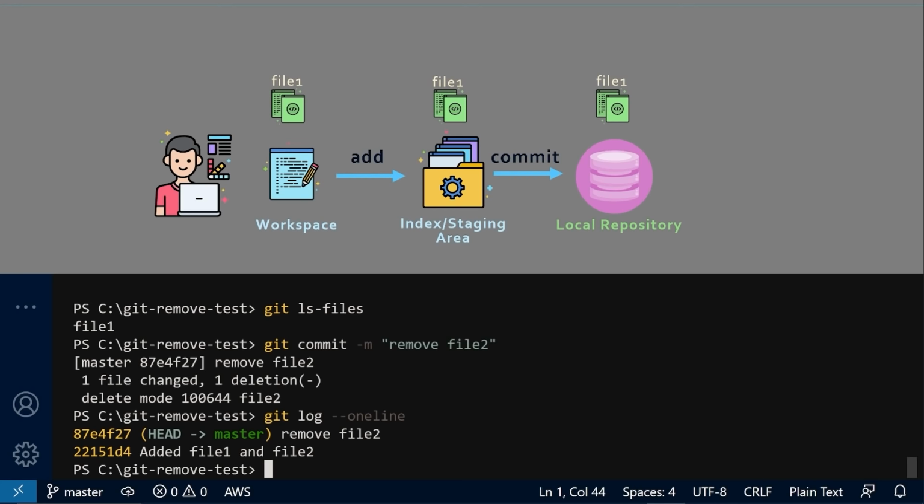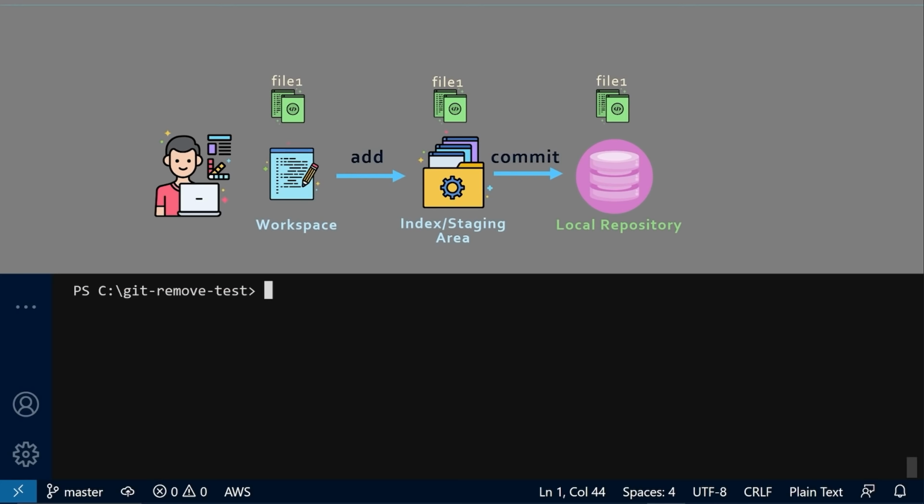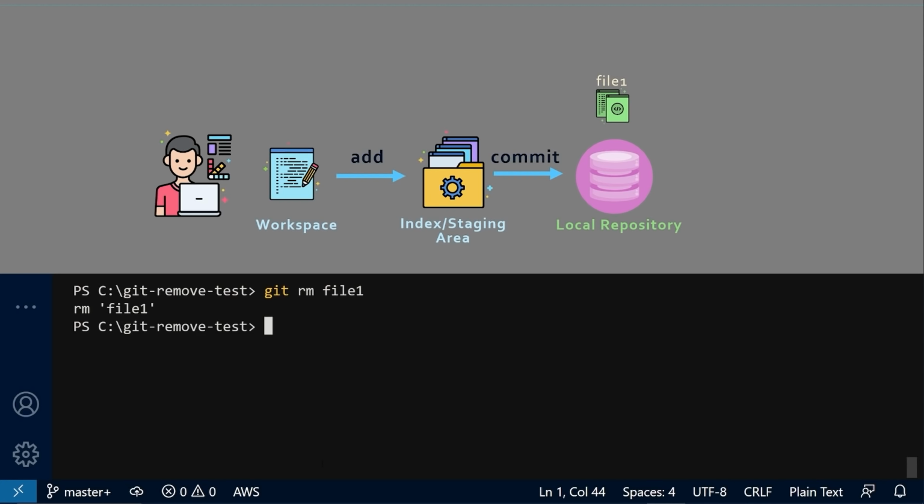Now we focus our attention on file 1. Instead of running the regular Unix rm command, we are going to run git rm. This command will remove this file from working area as well as staging. git rm, the name of the file, press enter. Alright, file 1 is removed. So if I run git ls-files, you can see file 1 is removed from the staging area. Note that file 1 still exists in the local repository.